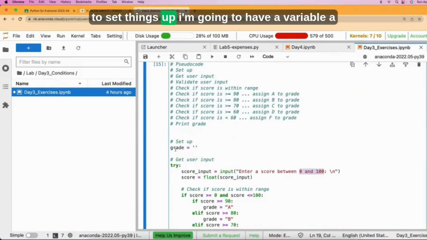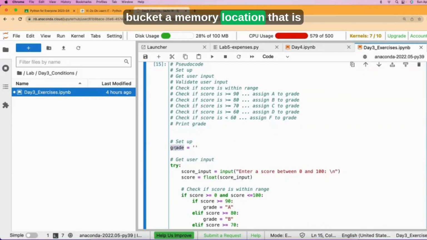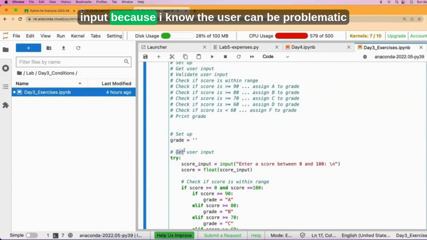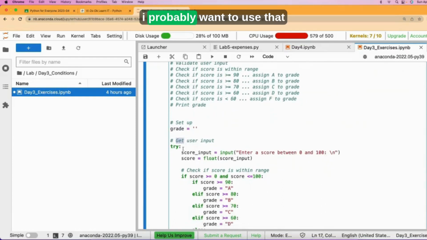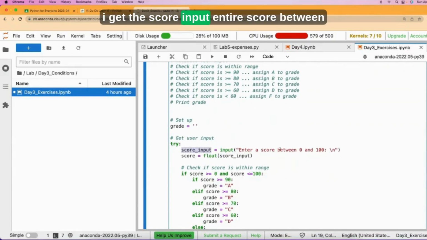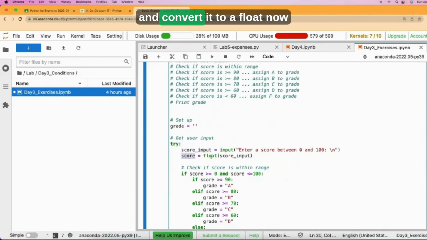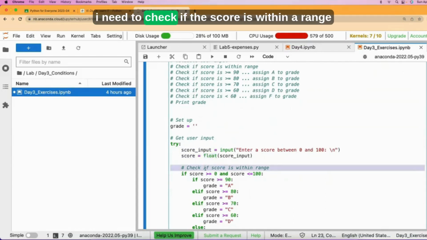So to set things up, I'm going to have a variable, a bucket, a memory location, that is where I'm going to store my grade. Okay. So what I need to do is get the user's input because I know the user can be problematic. I probably want to use that try statement or clause that I used earlier yesterday. So I get the score input, enter your score between 0 and 100, and convert it to a float. Now I need to check if the score is within a range.